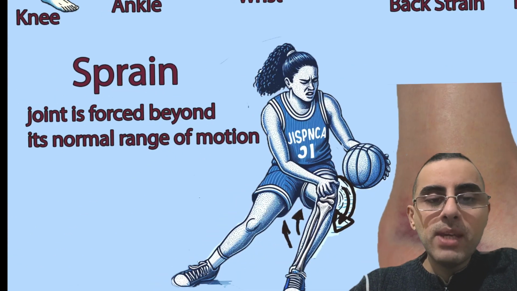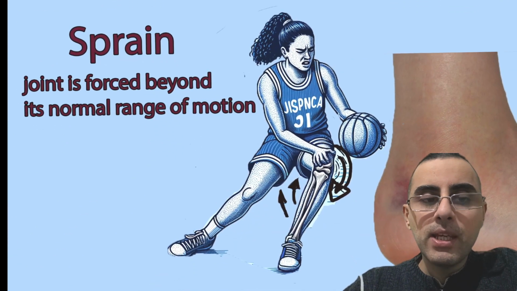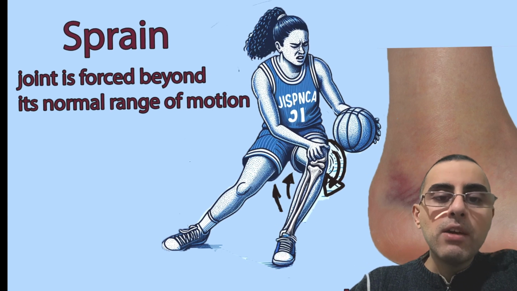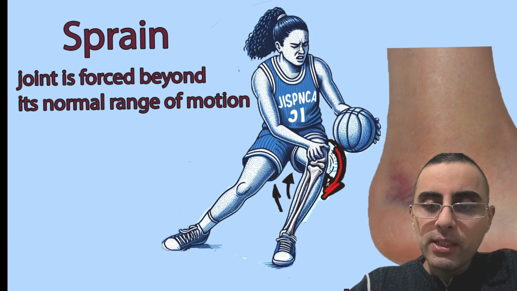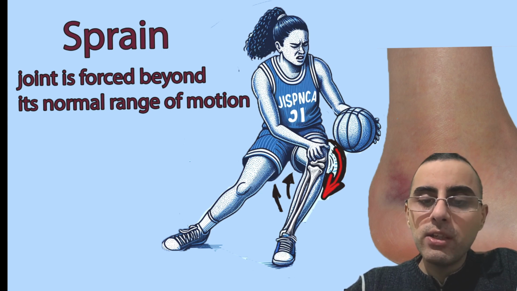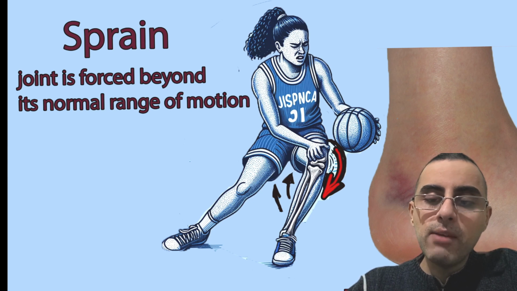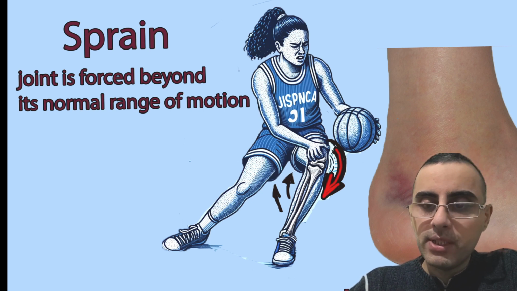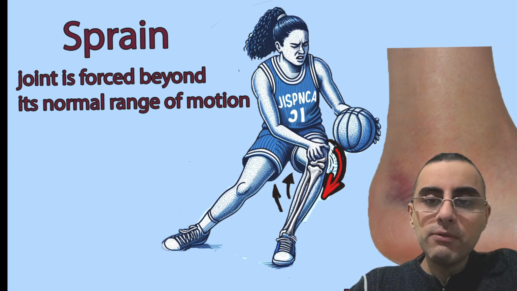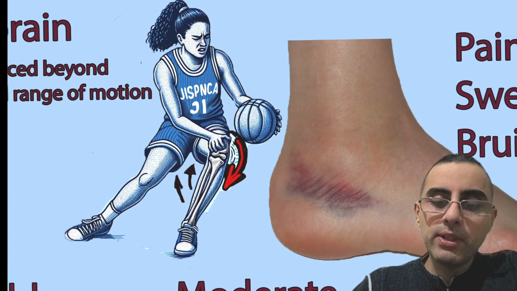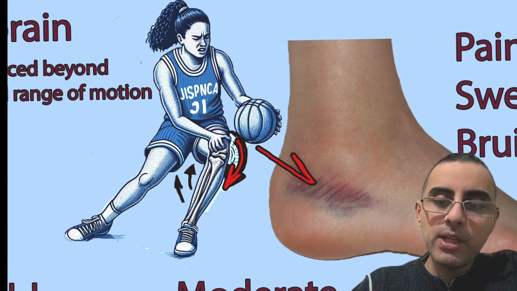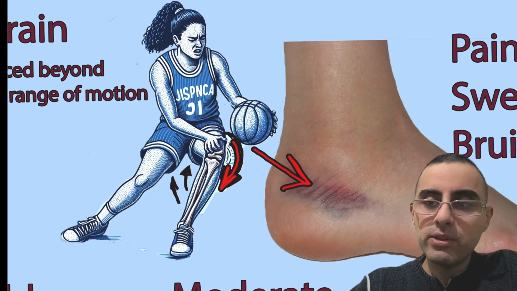What is the main mechanism of sprain? The main mechanism is a joint forced beyond its normal range of motion, and it causes stretching of the joint and damage and injury of the ligament. It causes inflammation, it causes physical trauma, and also causes bleeding. And when we have bleeding, we have visible bruising also.